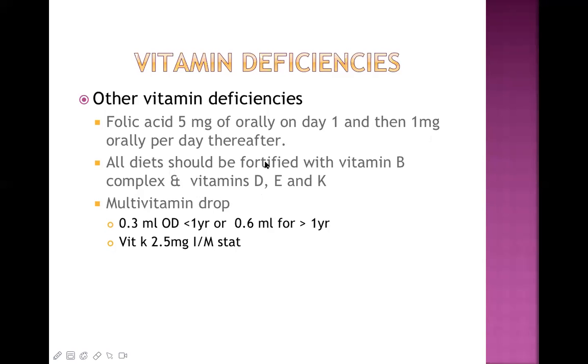This is called fortification. Fortification means you add vitamins there, or on a regular diet you give certain food which are rich in vitamins. This is the meaning of fortification. Give multivitamin drops to the child, and these are the dosage: 0.3 ml once a day if a child is less than 1 year old, or 0.6 ml, double the dose, for more than 1 year. These are multivitamin drops. They contain different types of vitamins together. These are commercially available preparations. And vitamin K also should be given.